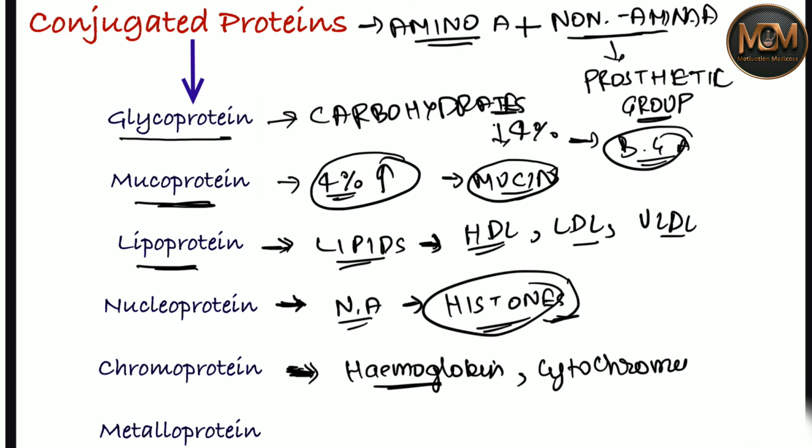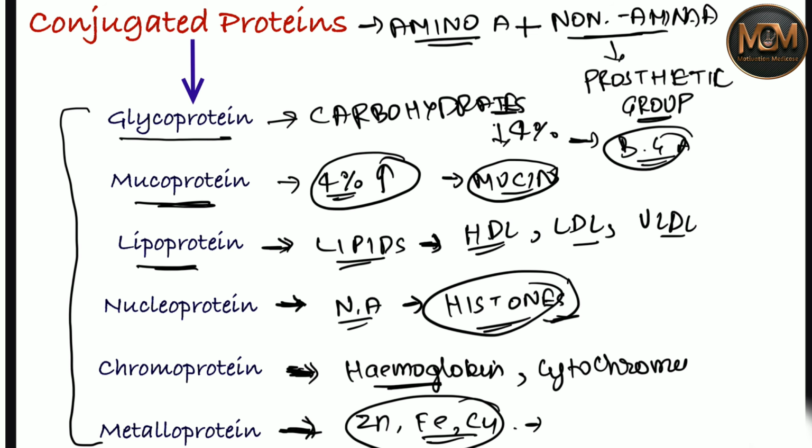All right. Now let's talk about the metalloprotein. When a metal, like zinc, iron, or copper, is incorporated, it is nothing but a metalloprotein. Examples are phosphoproteins, and you can see phosphoprotein in casein as well. All right. So these are all conjugated proteins.